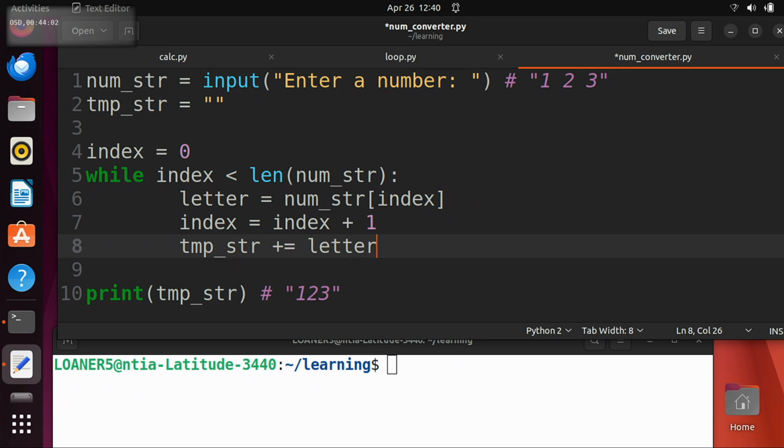Okay, never mind. So above your loop, you're checking here if index is less than the length, but you never told it what index started at. So before the while loop, you have to say index equals 0. Because you're asking it a question about index, but you didn't tell it what index was, so it doesn't know how to answer the question.